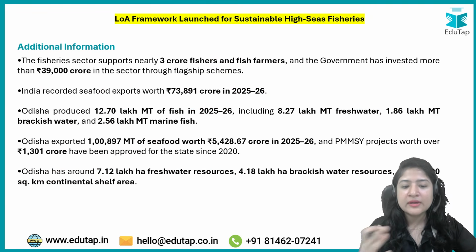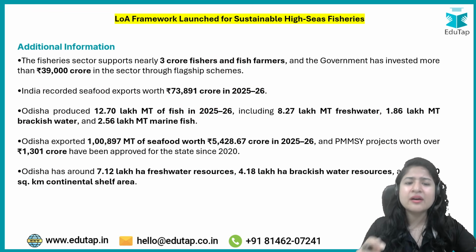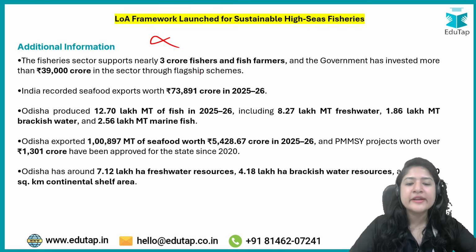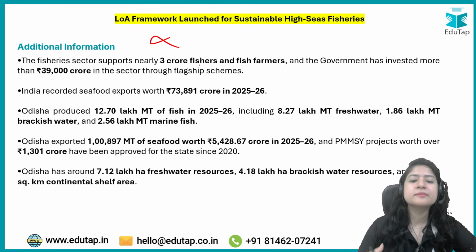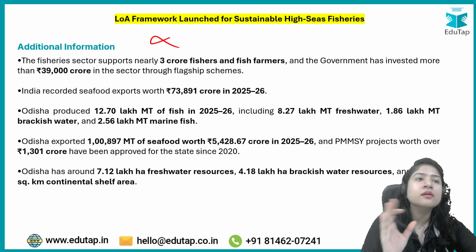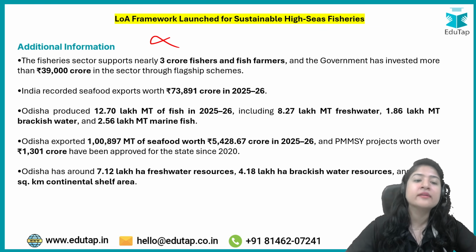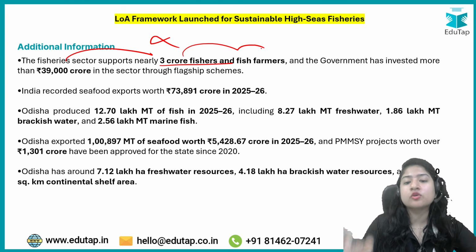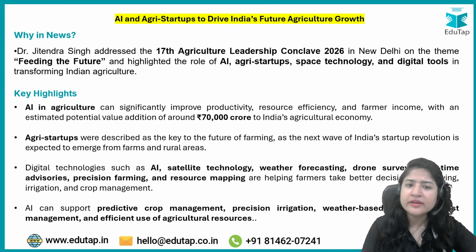Okay, there was some other important data that was mentioned over here. I would not recommend you to memorize this by heart, but yes, you can read it once or twice, so that in descriptive answer writing, even if not the exact value, you can mention some approximate value, right? For example, the fishery sector supports approx 3 crore fish farmers and fishermen, this kind of information you can use. ठीक है, नेक्स्ट इज अबाउट एआई एग्री स्टार्टअप.